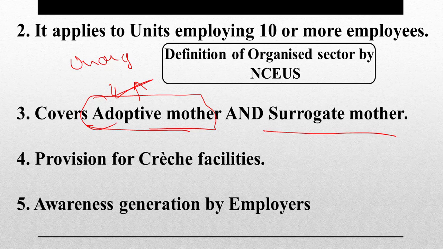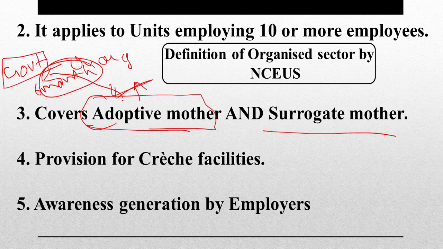She too has been covered under maternity leave. Suppose she is working in any private organization or any government organization, be it a government bank or a government department. If she adopts a child, her employer also has to give her the leave of 6 months. There is a condition to it, provided the child being adopted is less than 3 months of age. You have to remember this. If the child is less than 3 months of age, only then can women avail of this leave.